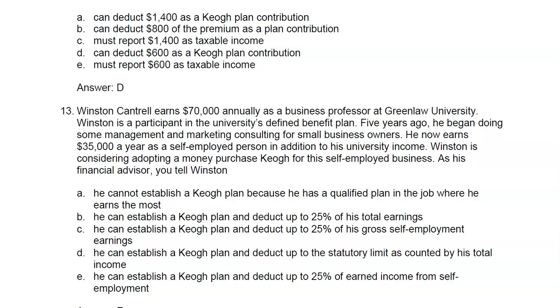It must be limited. D. He can establish a Keogh plan and deduct up to the statutory limit as counted by his total income. No, it is not total income. E. He can establish a Keogh plan and deduct up to 25% of earned income from self-employment. And that is true. And it's the definition of earned income from self-employment that makes this true.